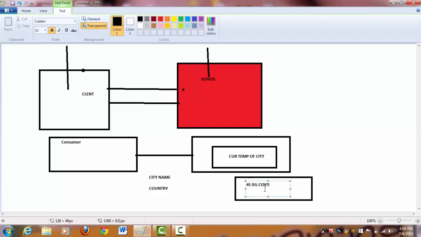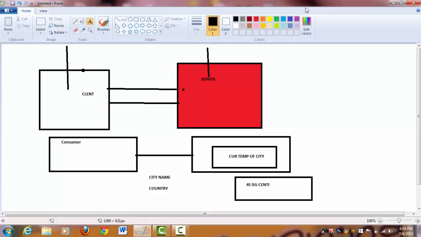So 45 degrees centigrade is our output, and the city name and country name are the input. If you want, pause this and go through what we have discussed, because I am moving to the next slide.